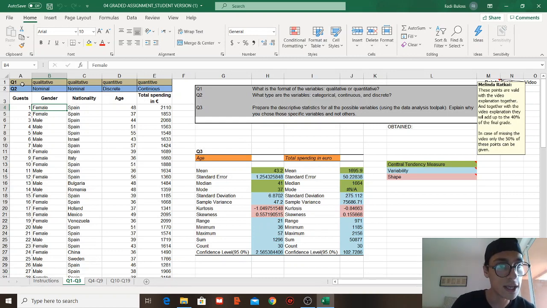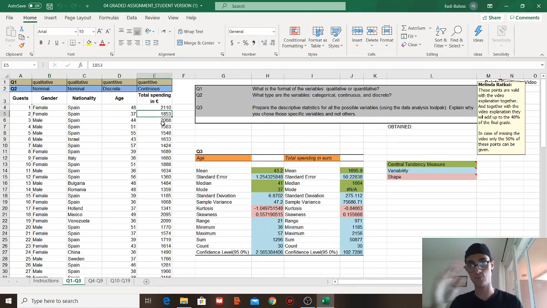So gender is qualitative nominal because we cannot order it. Nationality is qualitative nominal because we also cannot order it. Quantitative discrete, age, because age is 1, 2, 3. We cannot say he is 3 years, 0.2. It's just one discrete number. Quantitative continuous, I said money, because money can be point something.